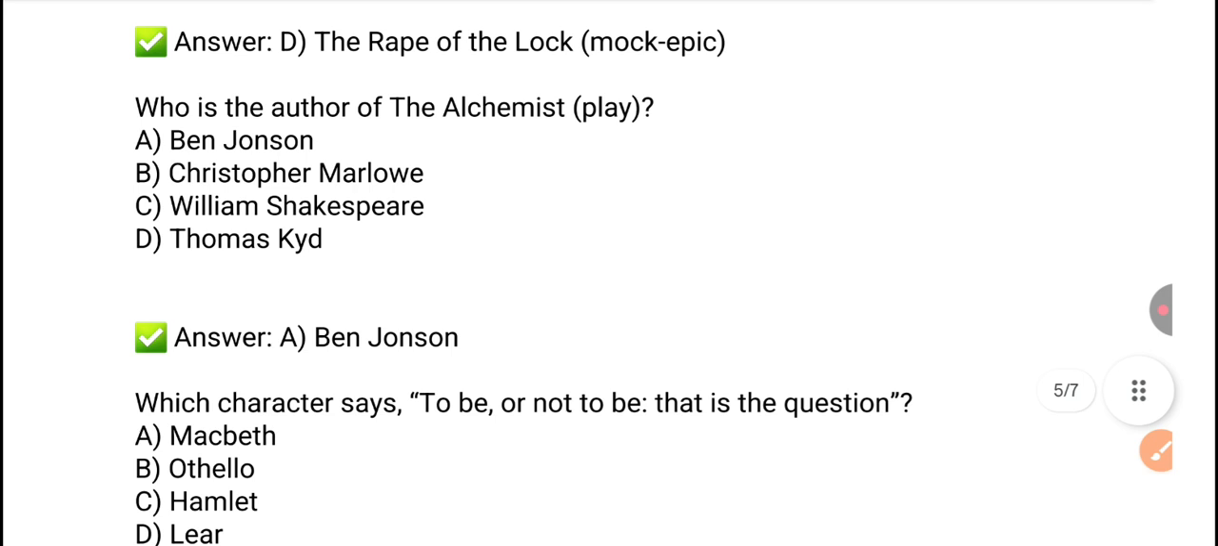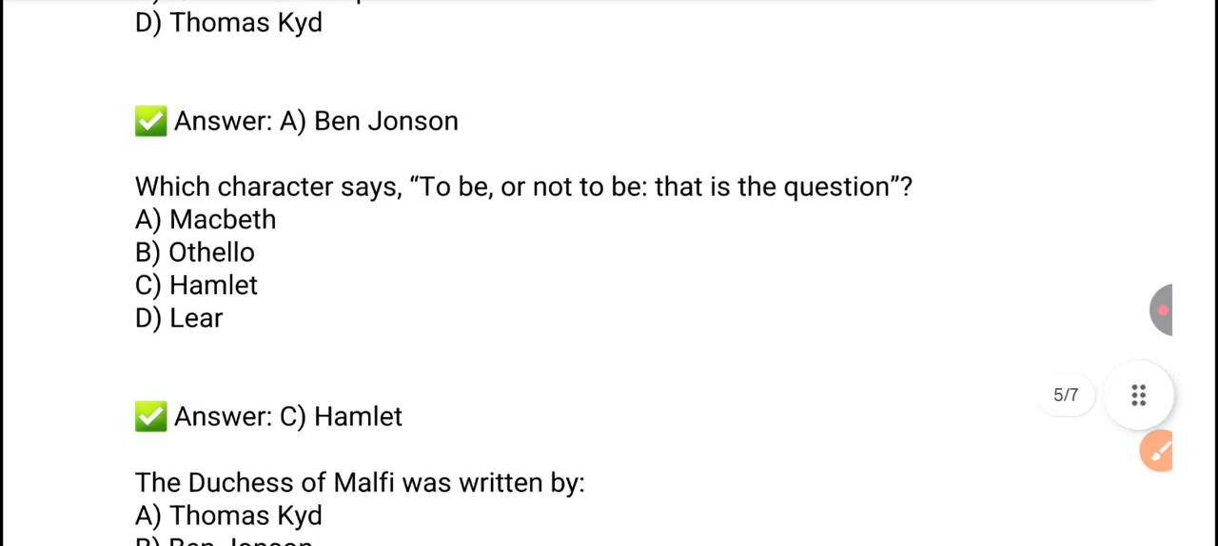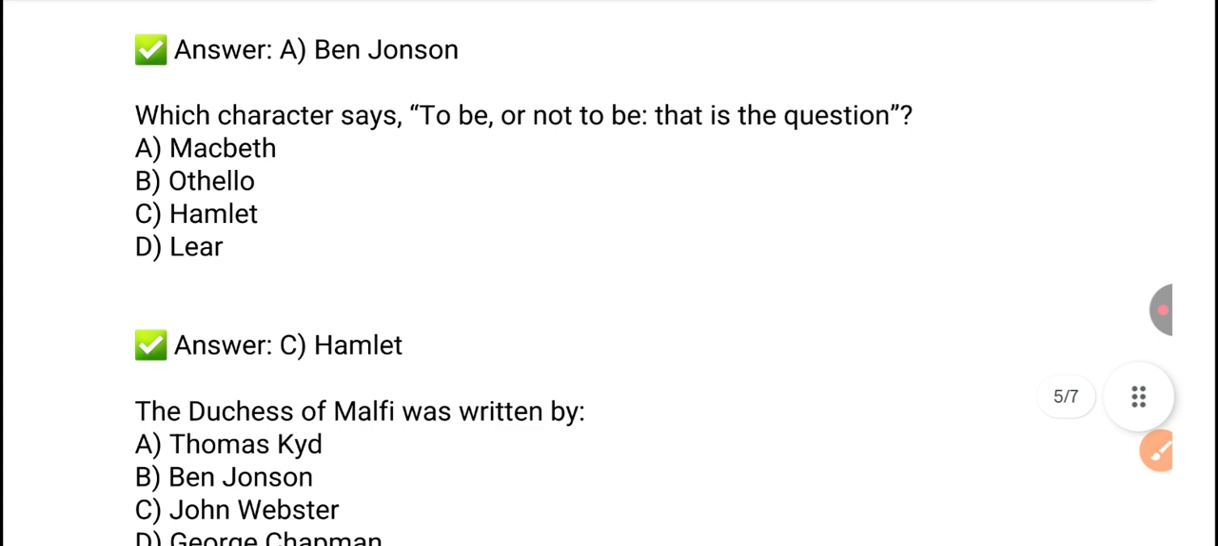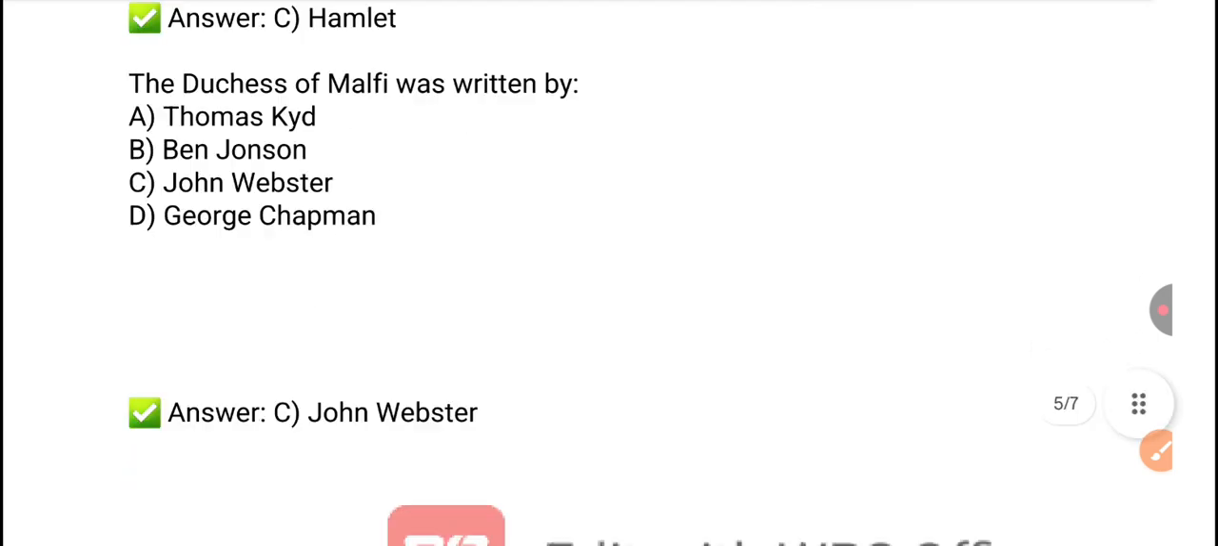Next, which character says to be or not to be? That is the caution. So, which character? Macbeth, Othello, Hamlet, or Lear? Who said this? To be or not to be? That is the caution. So, the right answer is Hamlet. These are the lines of Hamlet. Next, the Duchess of Malfi was written by. So, the Duchess of Malfi is a work of John Webster. Option C is the right answer.